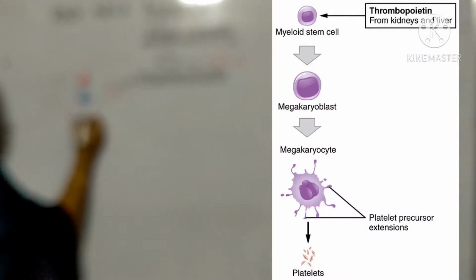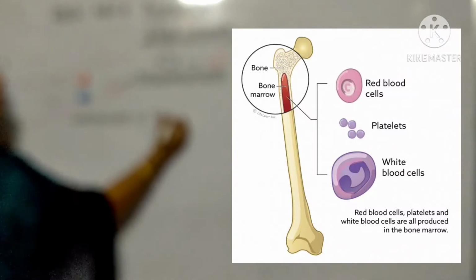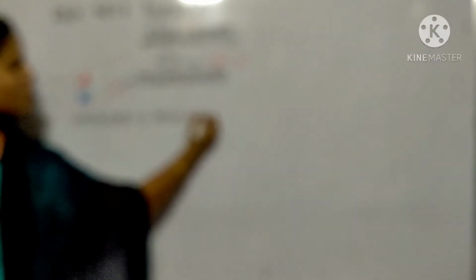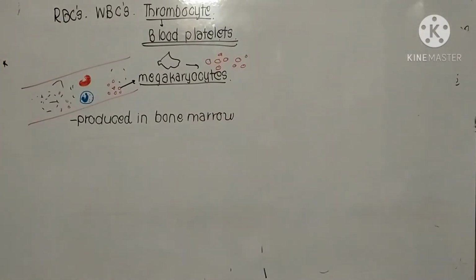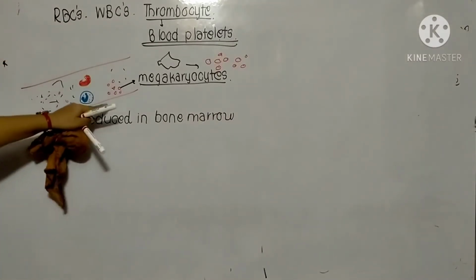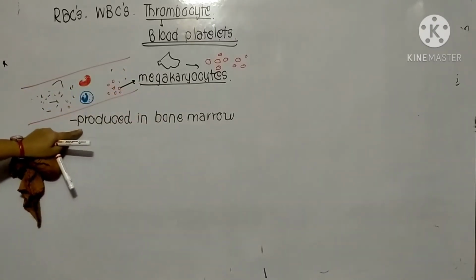Where are these produced? They are produced in the bone marrow. So the blood platelets are produced from the large cell known as the megakaryocyte, in the bone marrow.